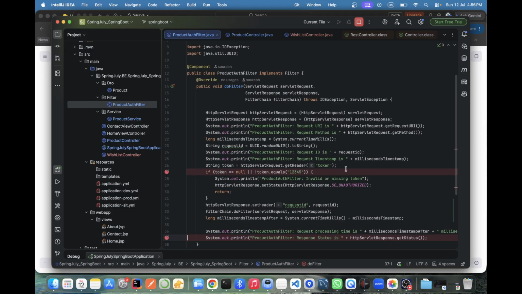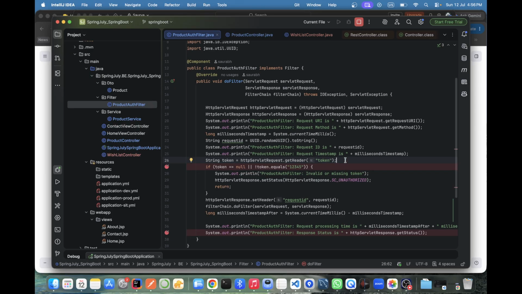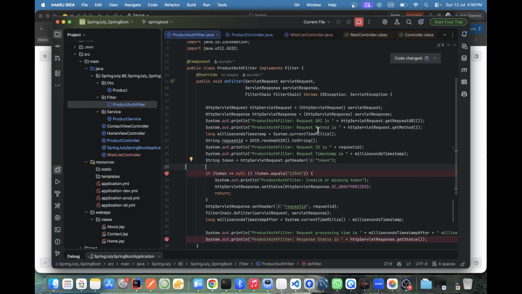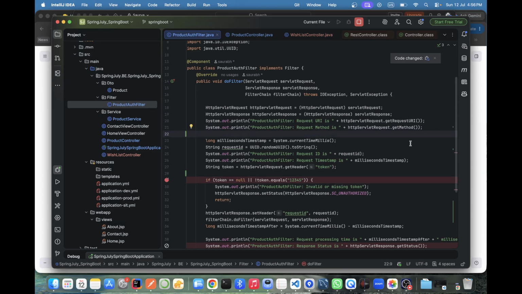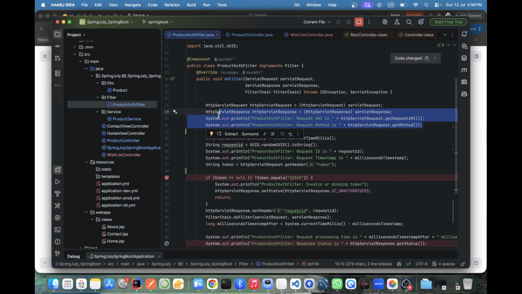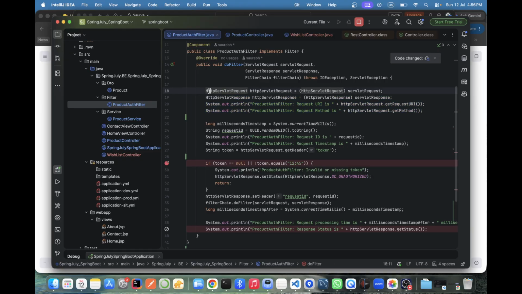But suppose, just for understanding, till here, line number 21, what is it doing? Just logging the request and response. And here what are we doing? We are validating the request. Two different purposes. It is violating the single responsibility principle, as the class is serving different purposes.